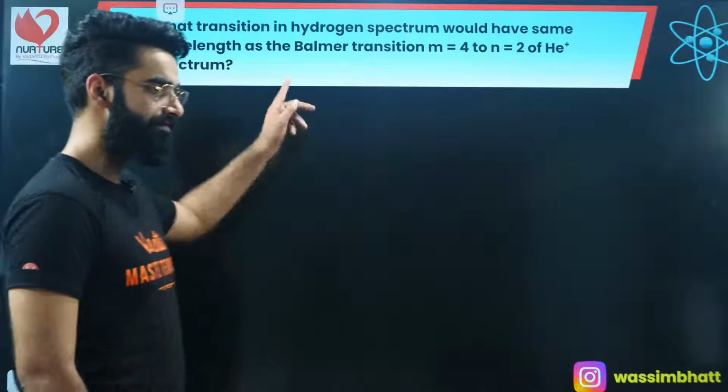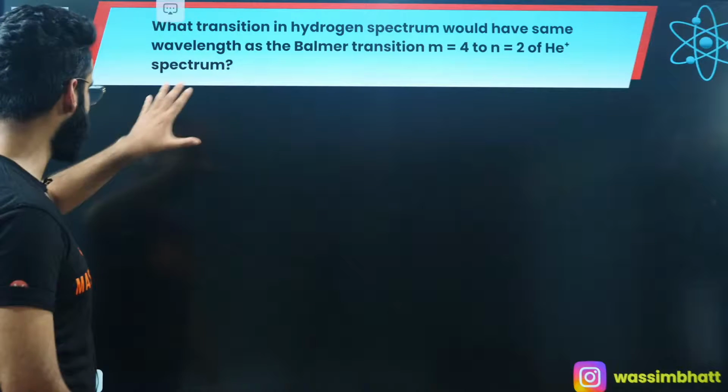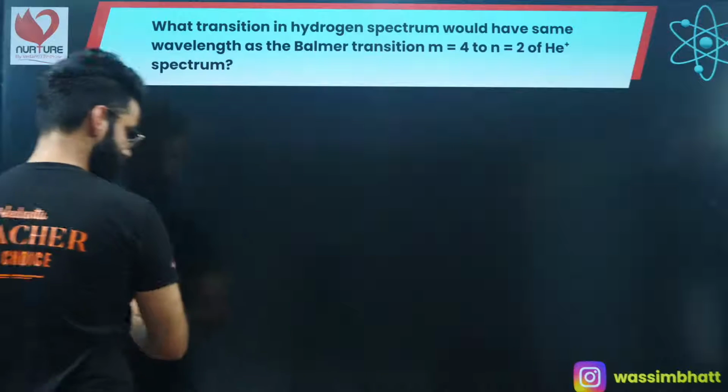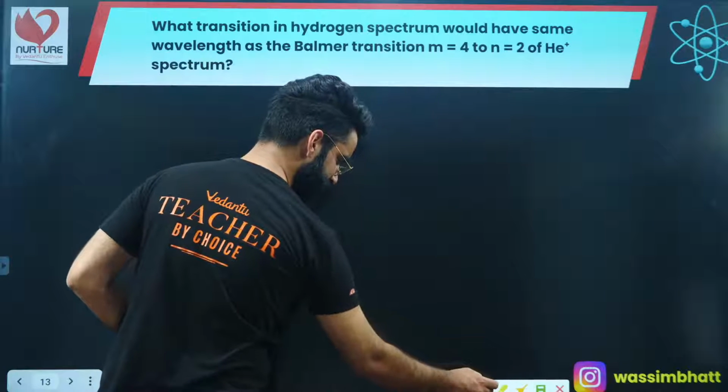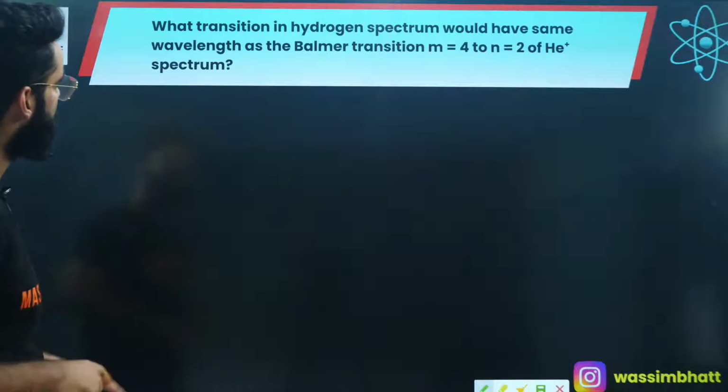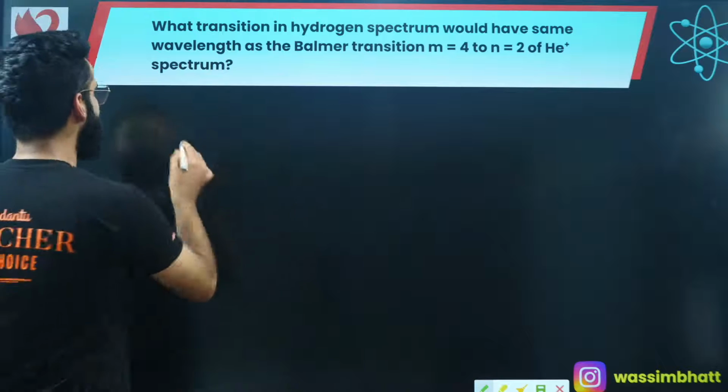Perfect. This is one more question, guys. We can solve this question again on the basis of the same concept. What does this question say?